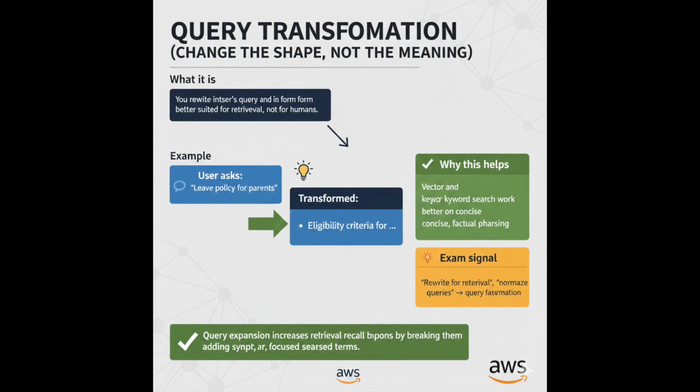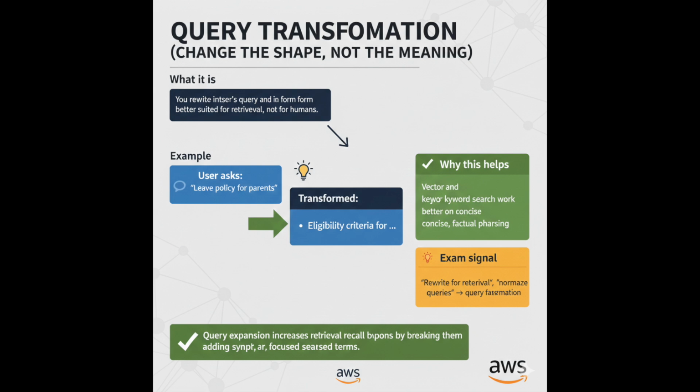4. Query transformation, change the shape, not the meaning. What it is: you rewrite the query into a form better suited for retrieval, not for humans. Examples: turn a question into a statement. Remove conversational fluff. Normalize tense and wording. User: "Can you tell me if I'm allowed to?" Transformed: "Eligibility criteria for." Why this helps: vector and keyword search work better on concise factual phrasing. Exam signal: rewrite for retrieval.